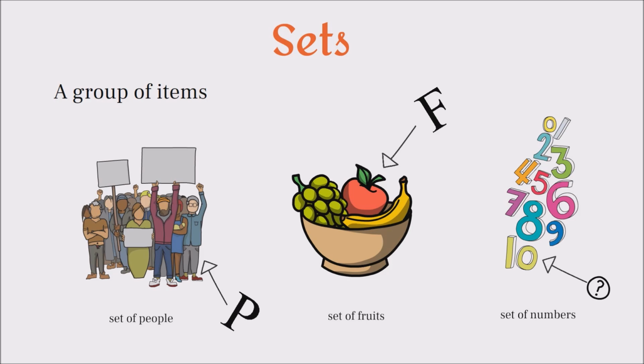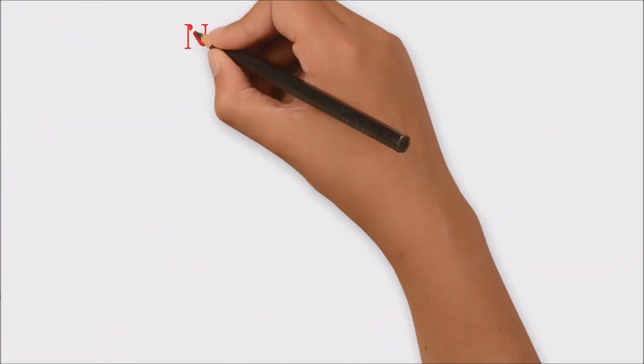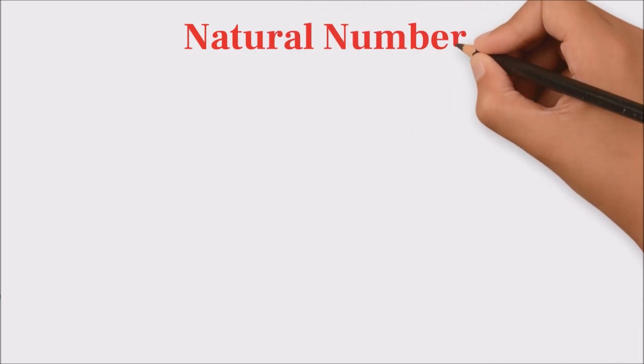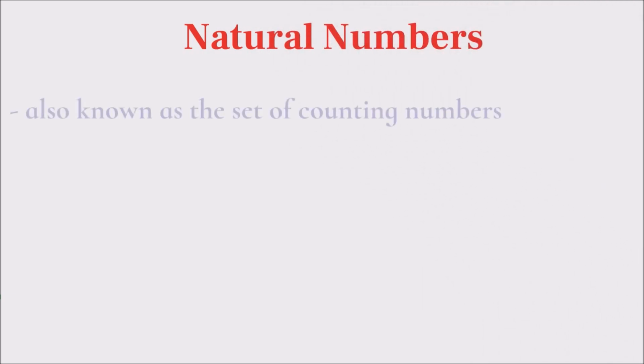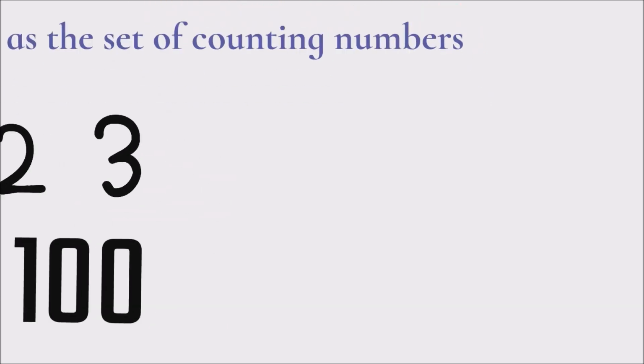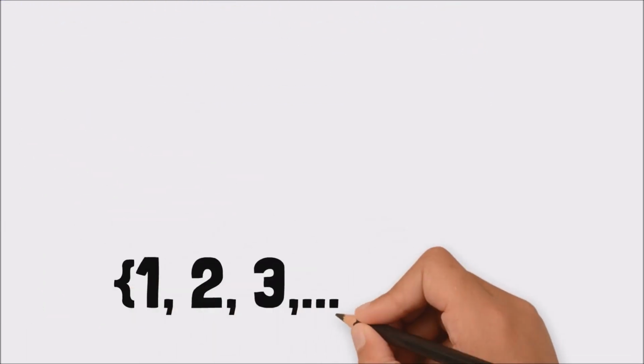Okay, now that we've gotten that and that small history lesson out of the way, let's look at our first set of numbers. The set of natural numbers is also called the set of counting numbers because it has all the numbers that we count with. So 1, 2, 3, 100 are all a part of the set of natural numbers, and the label given to this set is N. You can think N for natural.